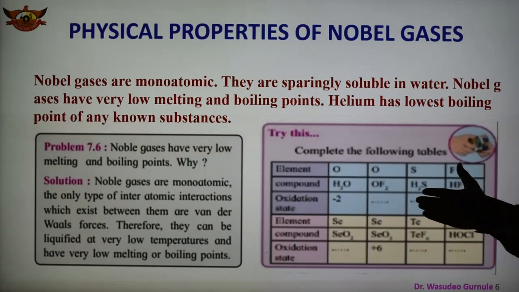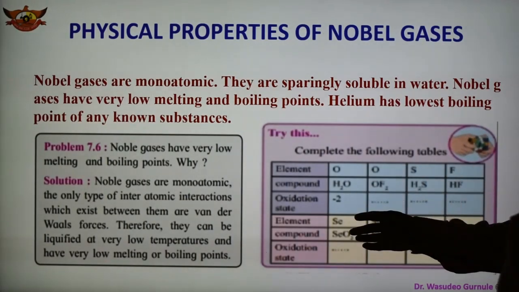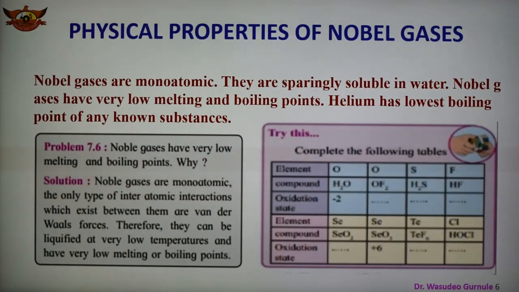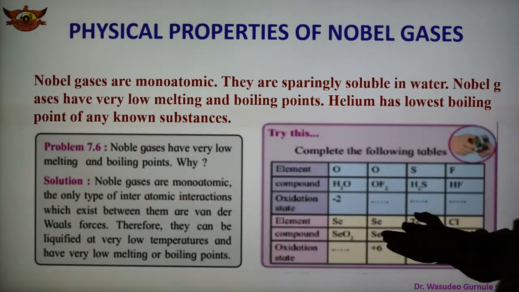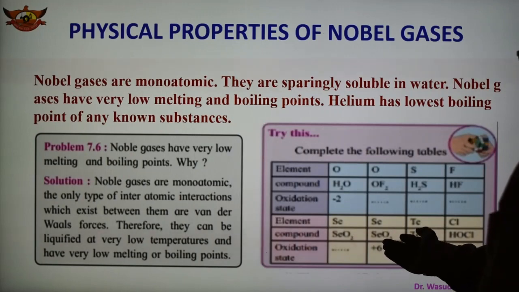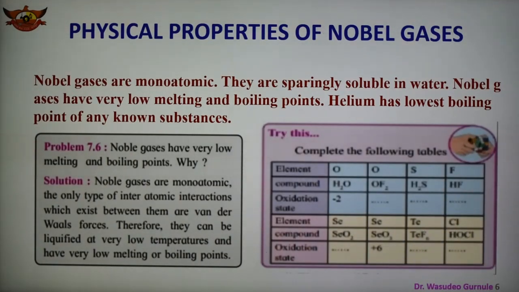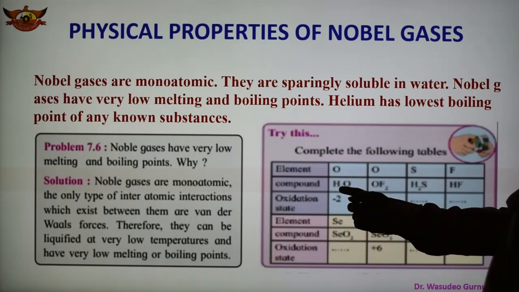And some examples are given here. You can also complete this. What is the oxidation state of these elements? Like here, plus 6. Like here, selenium is there, tellurium. So you can also write, you can fill in the oxidation state. Like here, H2O.